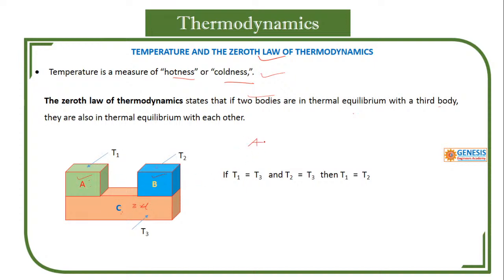That means A equals C, B equals C, then A equals B. That is the zeroth law of thermodynamics.